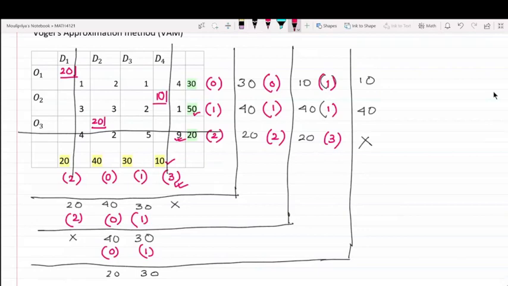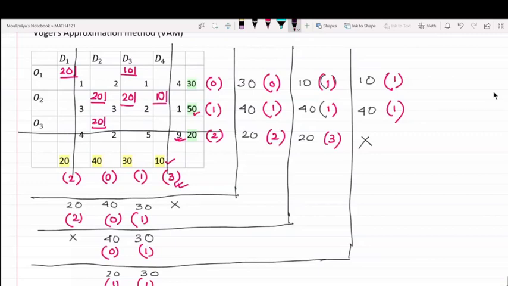The penalty would probably be 1 in every case, so it's your choice, whatever you want. I find that the minimum value is 1, at O1 D3. So you can allocate 10 right here. Once you allocate 10, D3 still has a demand of 20 more units. So 20 has to be allocated right here. Am I okay with this?